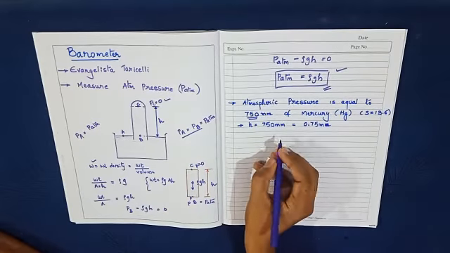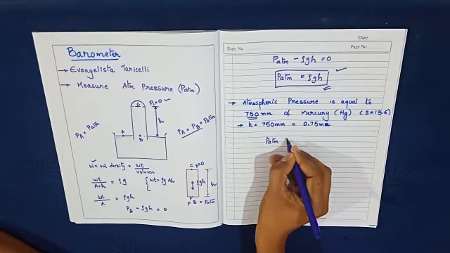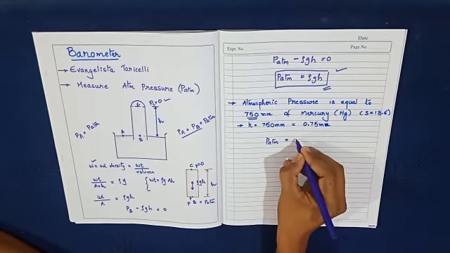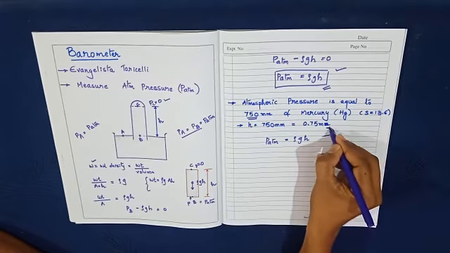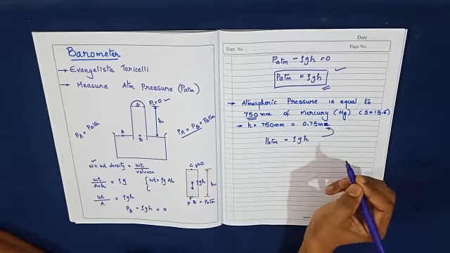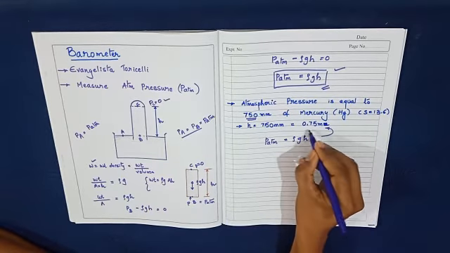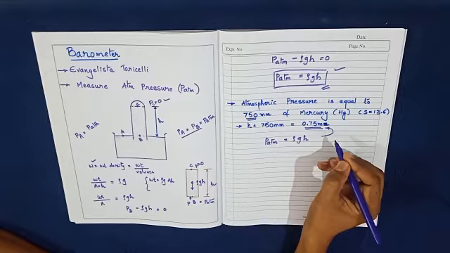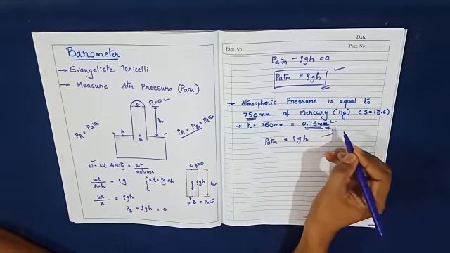So I will write once again the same equation. P atmospheric is equal to rho G into H. So H over here is this one, 750 mm. But the unit before the substitution should be in terms of meter. So you convert that 750 mm into meter, that is 0.75 meter.